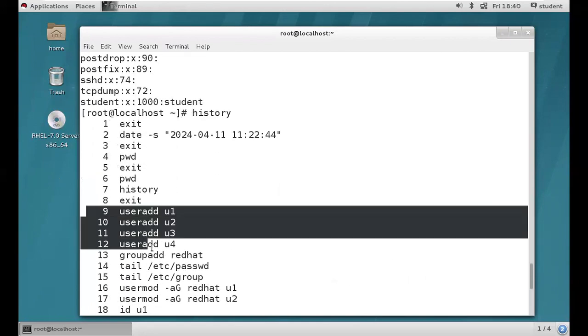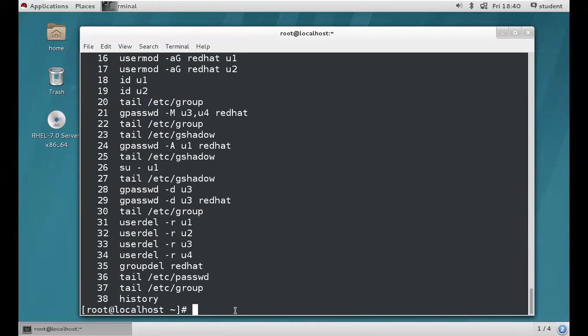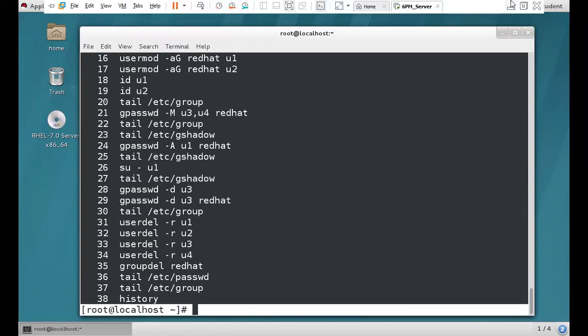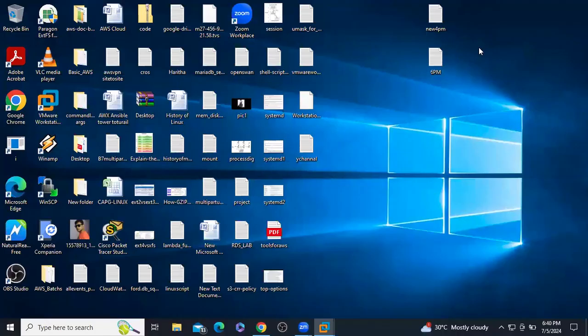So as of now, how many files have we discussed in this concept? In this concept means the total user and group management concept.